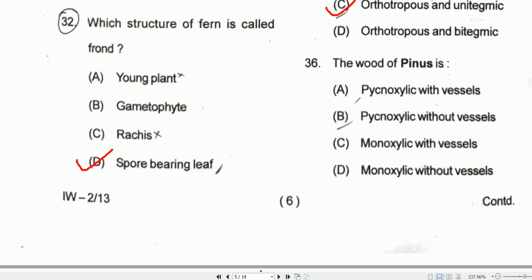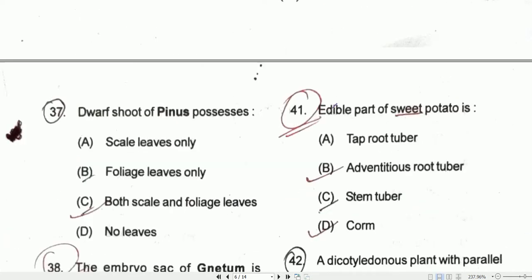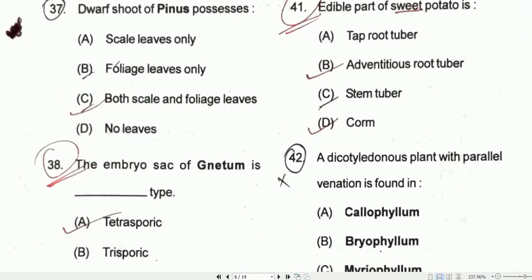Coming to question number 36, the wood of Pinus. Regarding wood of Pinus, these woods are pycnoxylic without vessels. So option B will be the correct one. Coming to question number 37, dwarf shoot of Pinus have both scale and foliage leaf. Option C will be the correct one.